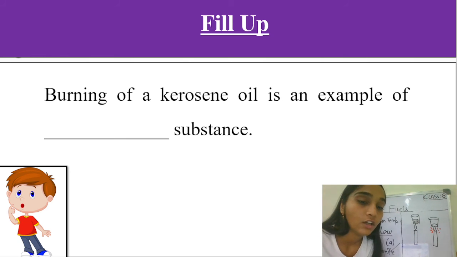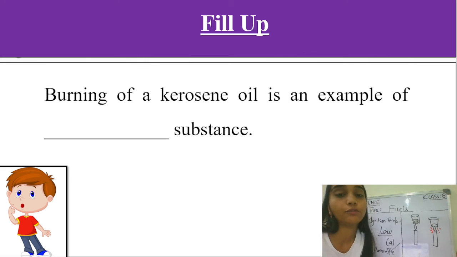Very good, students. So now, what have we discussed in today's class? Today we have discussed fuels, the different types of fuels, and categorized some substances as flammable and inflammable, and we have seen their proper definitions. So students, what is a fuel? A good fuel is one which is readily available and is also cheap. And what are some examples of inflammable substances? Yes, petrol, diesel, kerosene, or LPG gas cylinders.